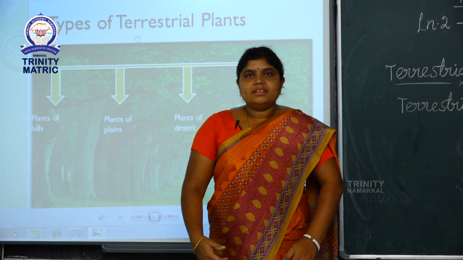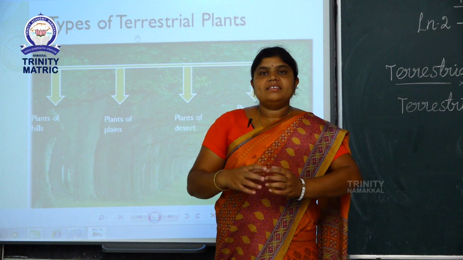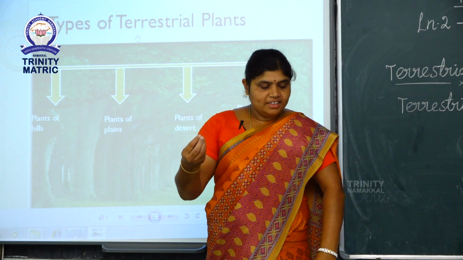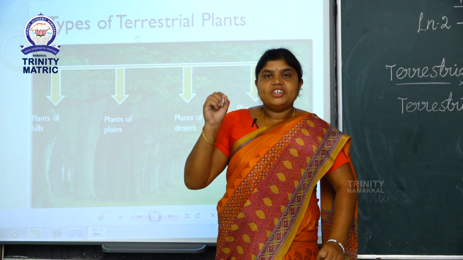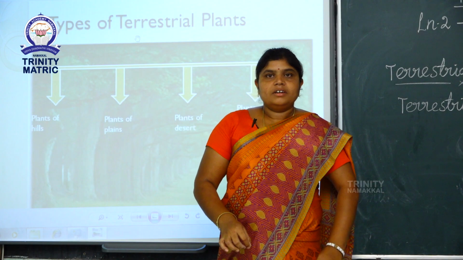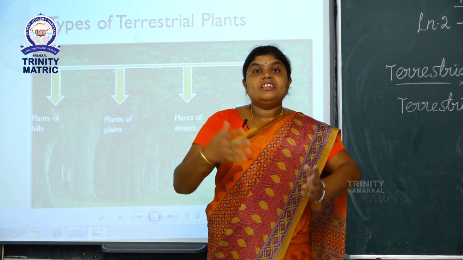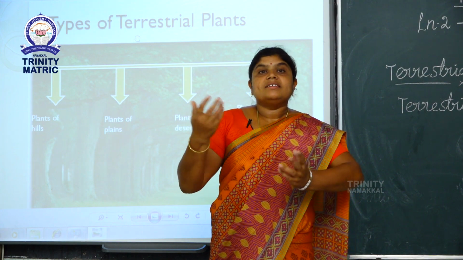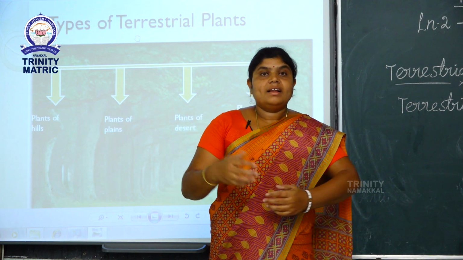These trees can bear the heat but shed their leaves during winter. Which plants shed their leaves during winter? Neem tree, sesame tree, sal and so on.